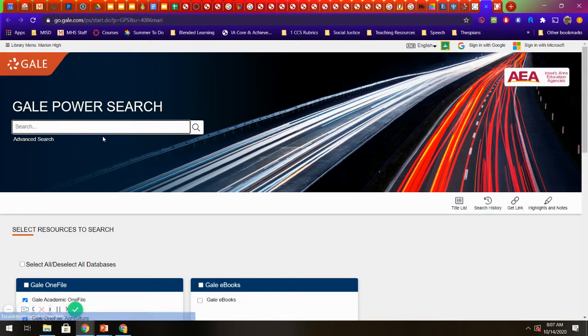So just like in Google, these have search boxes. Unlike Google, putting in full phrases, like where's the best place to get a taco in Cedar Rapids, is not going to get you anything. It's going to look for every single word in that phrase, and it's going to give you the results that feature any of those words. So that's going to give you a lot of stuff, right?